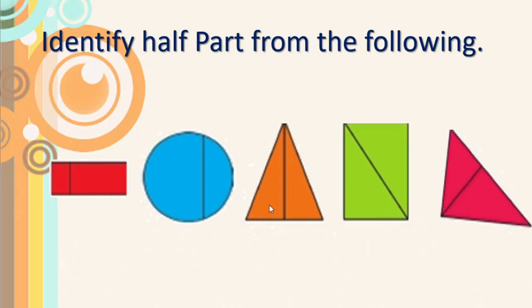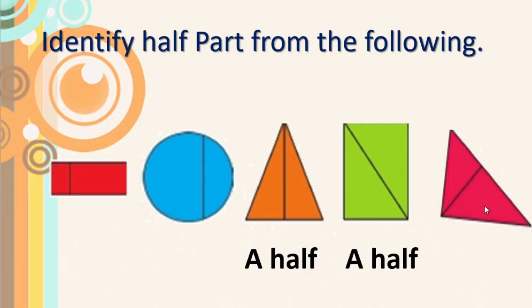In the triangle, we can see the line exactly in between. So we got here two halves, or a half part, it shows. Correct? Here also the rectangle is exactly divided into two parts. So this also shows a half part.